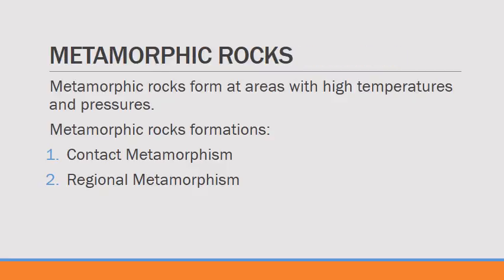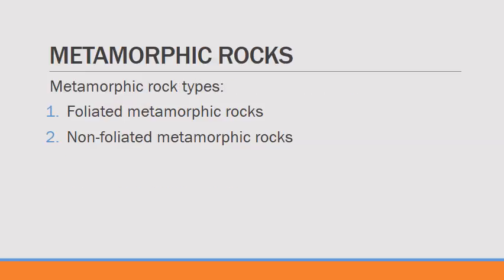Metamorphic rocks form in two ways. Contact metamorphism applies elevated temperatures to recrystallize the pre-existing rock. Regional metamorphism applies elevated pressures to recrystallize the pre-existing rock. Mountain building generally forms regional metamorphism. Two types of metamorphic rocks exist: foliated metamorphic rocks and non-foliated metamorphic rocks.